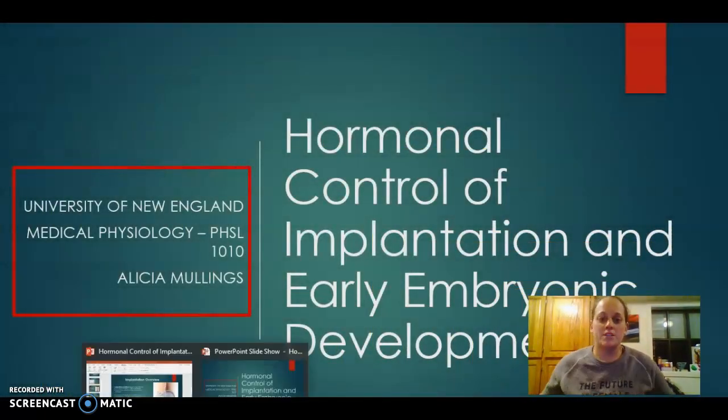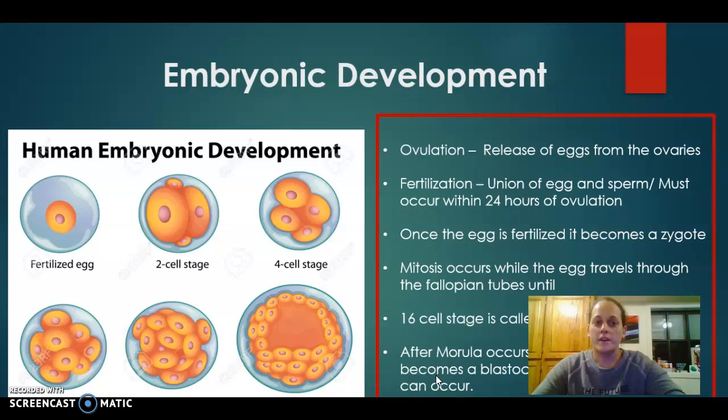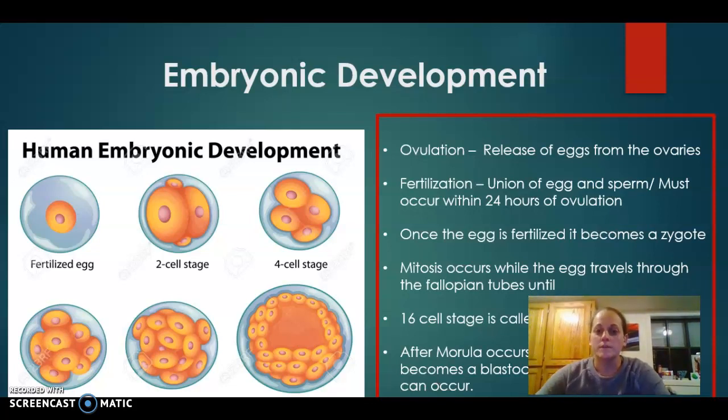So this is my presentation on hormonal control of implantation and early embryonic development during pregnancy. First, I really wanted to cover embryonic development as a whole. The first phase is ovulation. During this time, the ovaries will release eggs and wait for sperm to attach to and fertilize them. Fertilization is considered to be the union of the egg and the sperm, and this process must occur within 24 hours of ovulation. It's a fairly small window for that to occur successfully.